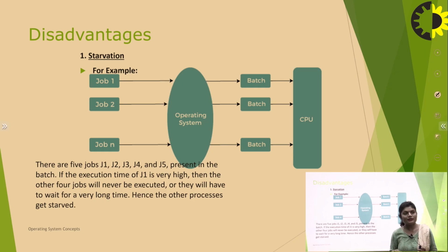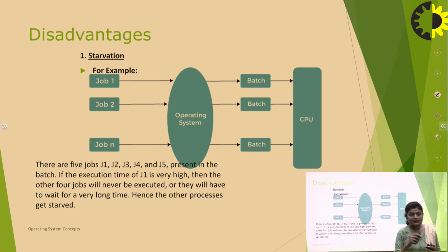So here is also a disadvantage of batch operating system. A number of jobs are given one by one to the operating system. Take an example: there are 5 jobs, J1, J2, J3, J4 and J5 present in the batch. If the execution time of J1 is very high, then the other 4 jobs will not be executed for a long time.